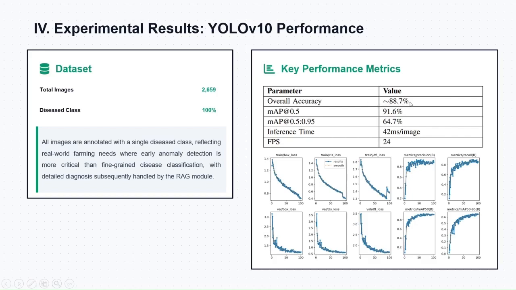Overall accuracy is 88.7%, mAP is 91.6%. This is the standard measure for detection quality. Inference time is only 42 milliseconds per image, which is 24 frames per second. The model detects disease areas with a recall of 90.8%, meaning it rarely misses a disease even in challenging lighting or angles.